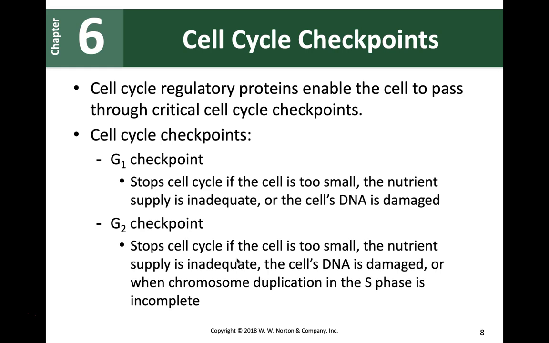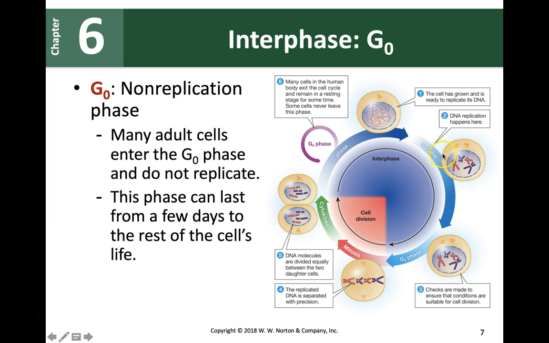Otherwise we can mess up our cells. All right. So if we talk about the G1 checkpoint, they will stop the cell cycle if the cell is too small, so it's not ready for cell division, or the nutrient supply is inadequate, so there's not enough raw material to make more stuff inside the cell, or the cell DNA is damaged. Any of these things could happen, and the cell will just freeze at G1. It won't go to S phase.